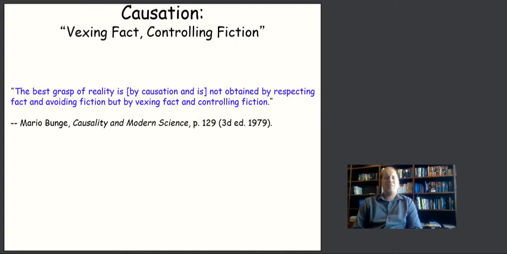One of the things I want to come back to here is what Mario Bunge, a famous philosopher, once said: the best grasp of reality is by causation, and that's not obtained by respecting fact and avoiding fiction, but by vexing fact and controlling fiction. We know causation is not perfect, but it's one of the best ways we have of looking at reality and trying to tease out what's going on.